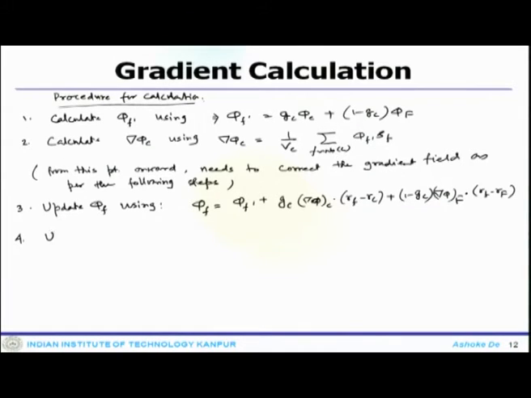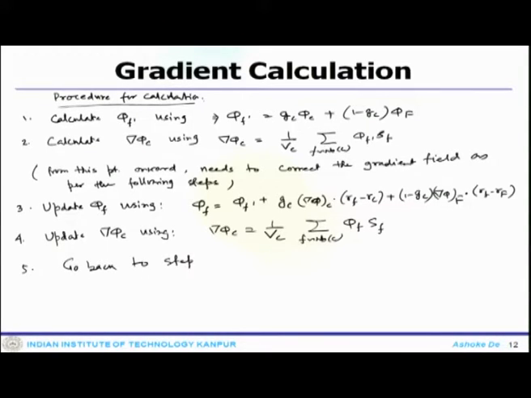Then you update delta phi c using the equation 1 by Vc summation over the faces phi f Sf. Then you go back to step 3 and repeat the process. So, that is how you calculate.